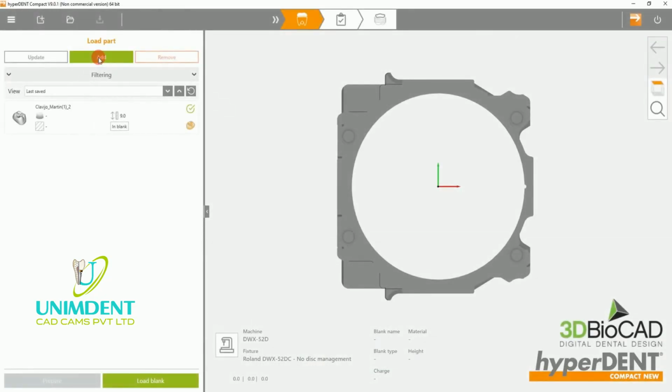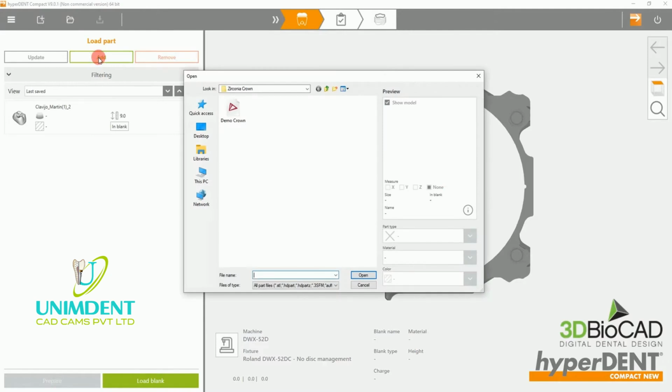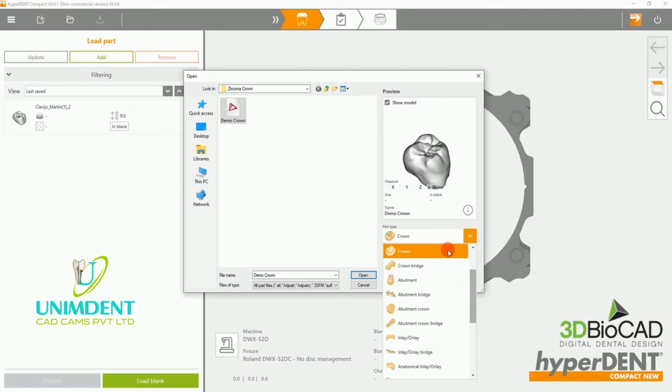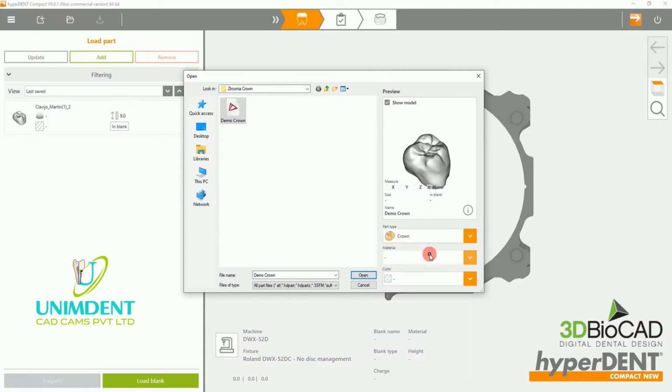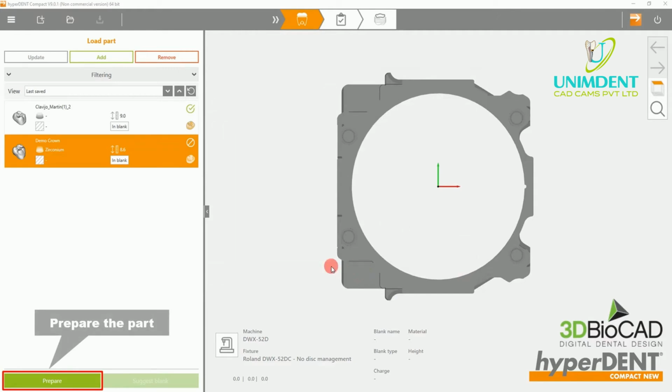To start off, please select Add to add a part. Then select the desired file. Here, you can choose the part type. Select Prepare to prepare the part.